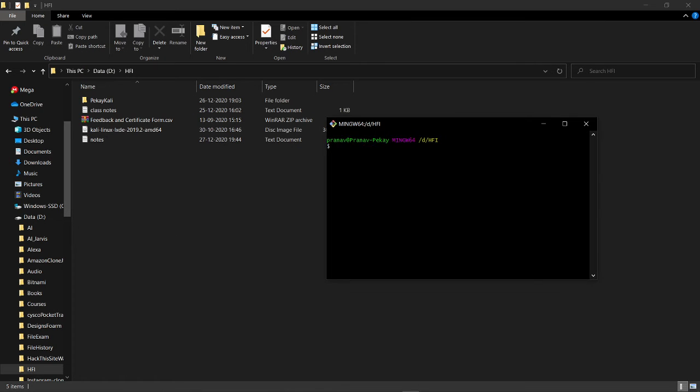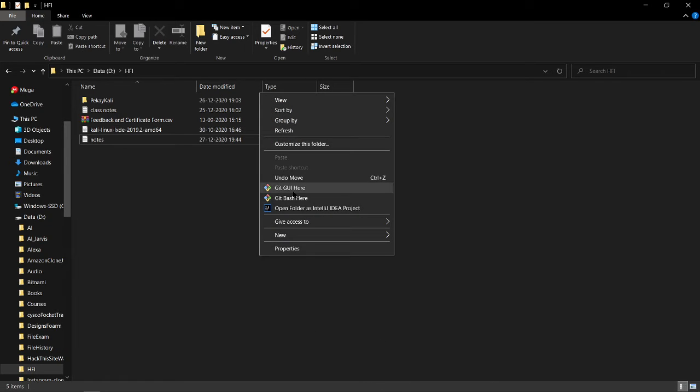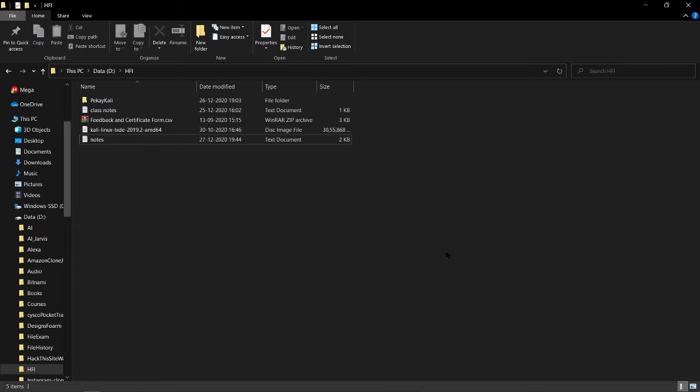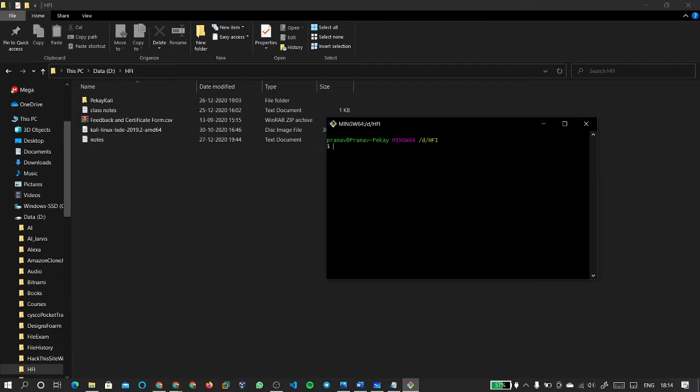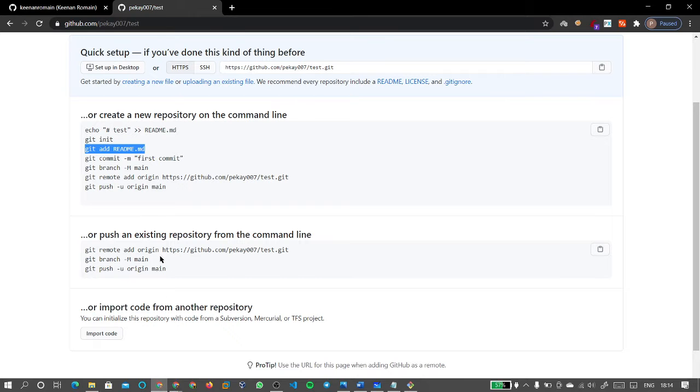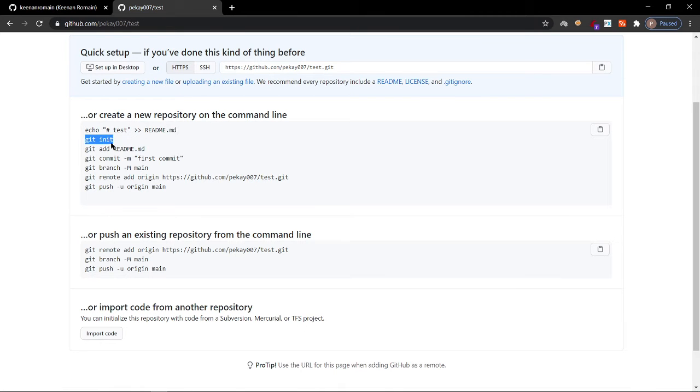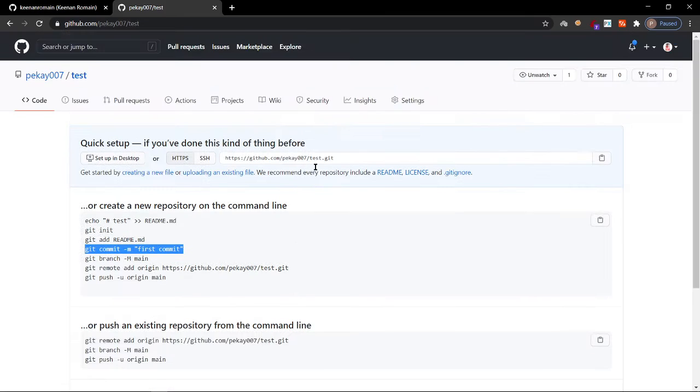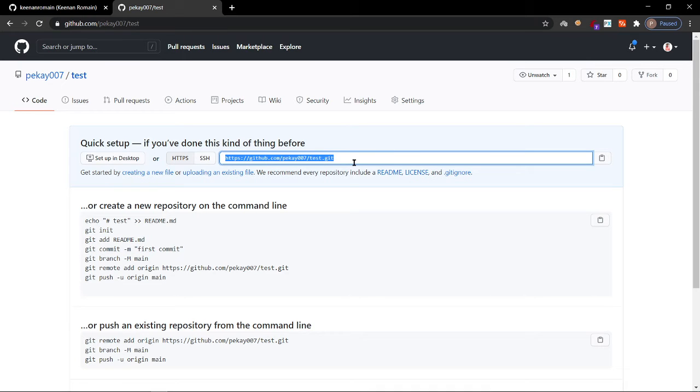If you have GitHub Desktop, you can just right click, and you will see Git GUI and Git Bash here. So I have clicked Git Bash here. Inside that Git Bash, I can copy and paste those commands step by step. It will be automatically updated inside this particular URL, and all those contents will be uploaded there.